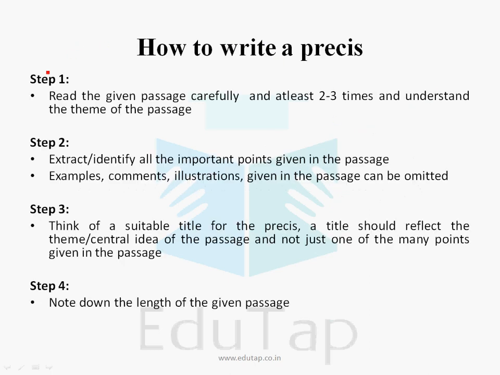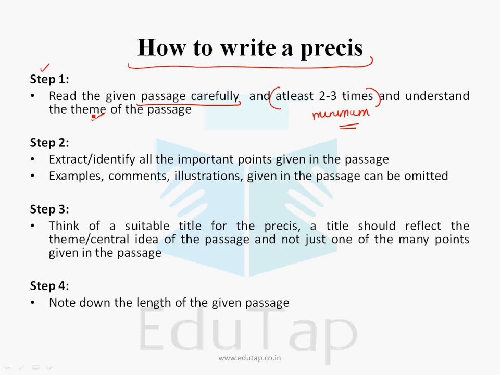Now this also we had discussed in some previous lecture while we were discussing how one has to write a précis. I had told you these steps. See, you have to follow these steps. Do not ignore these steps. You have to read the passage very carefully, slowly, at least 2 to 3 times. Because until and unless you read the passage 2 to 3 times, which is the minimum, you may have to read the passage more than that. If you are reading the passage 2 to 3 times, you will be able to grasp the theme of the passage and grasp what is going on in the author's mind, right? So that is very important.